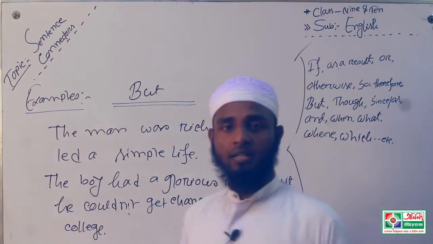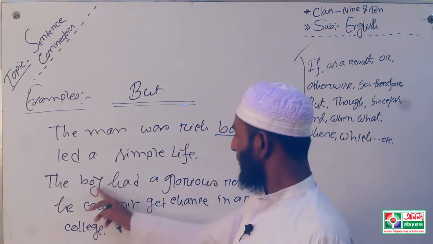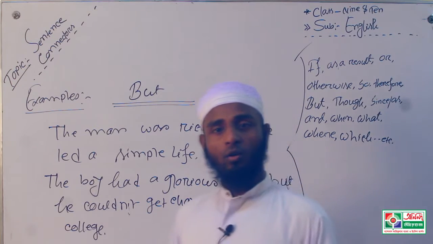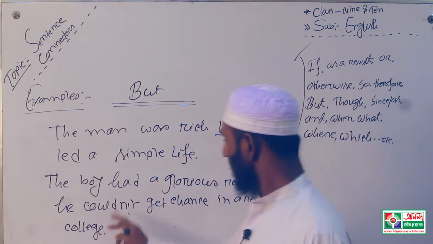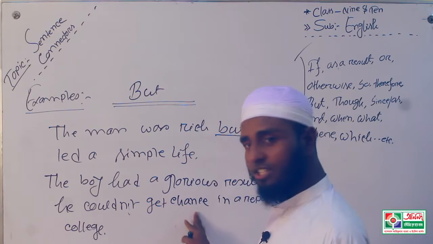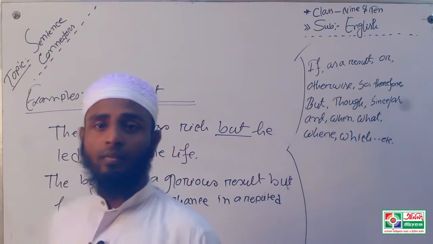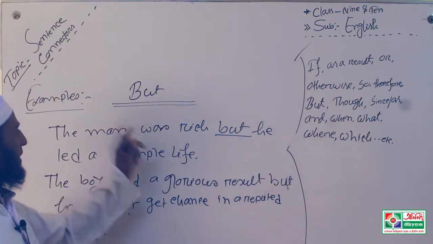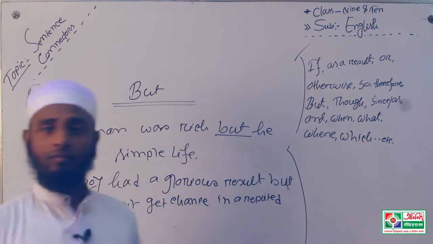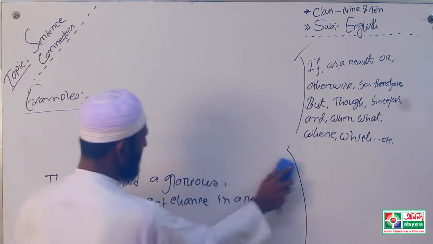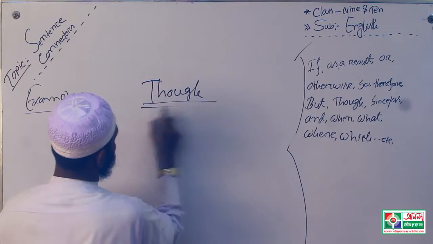Look at the board, my dear learners. But indicates condition. Okay. Next topic is though.